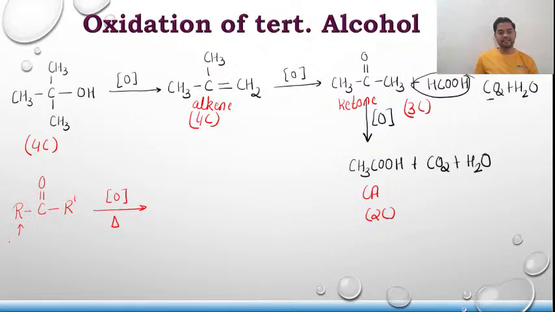So if this is a large alkyl group and this is a small alkyl group, the rule is that the CO group goes with the small alkyl group.